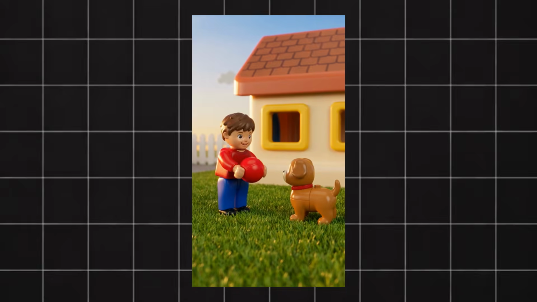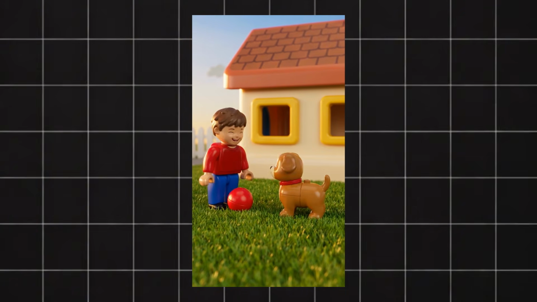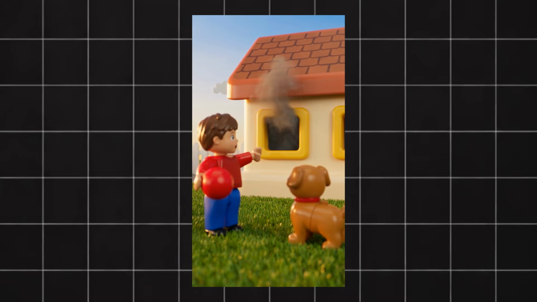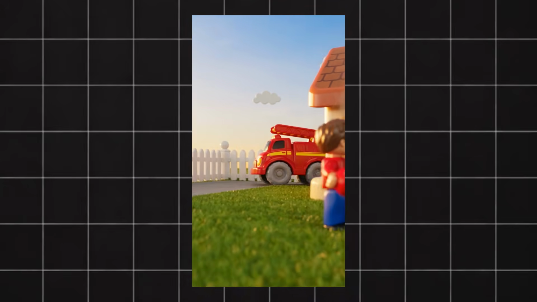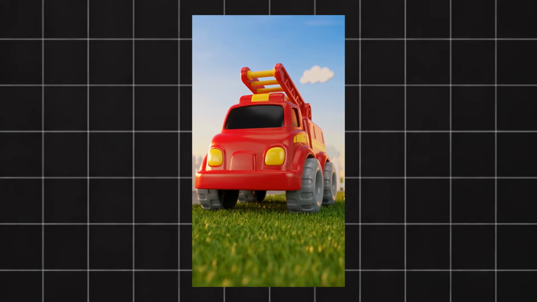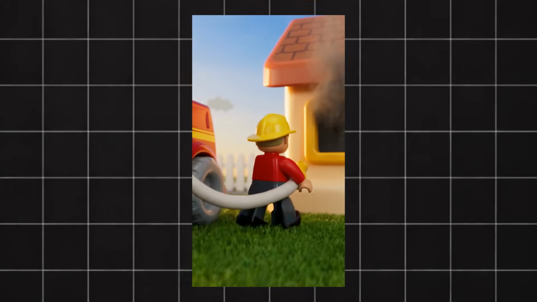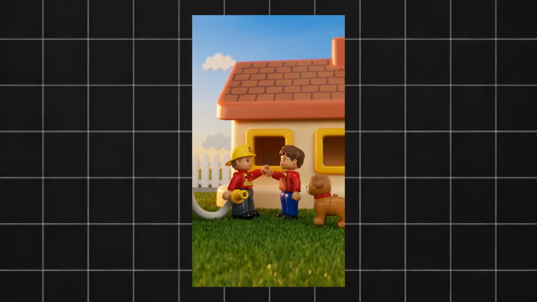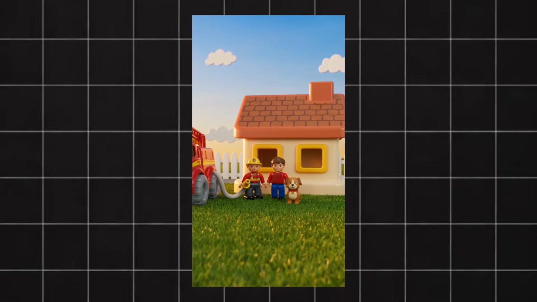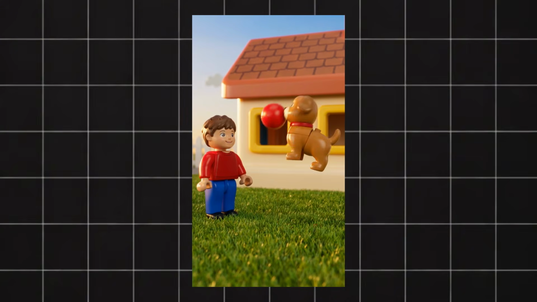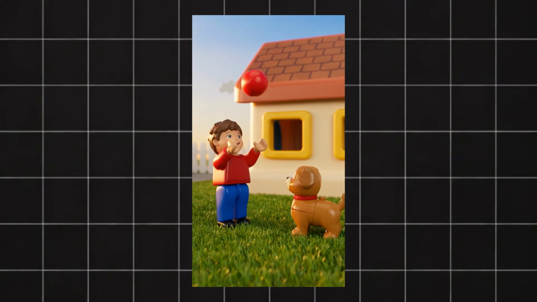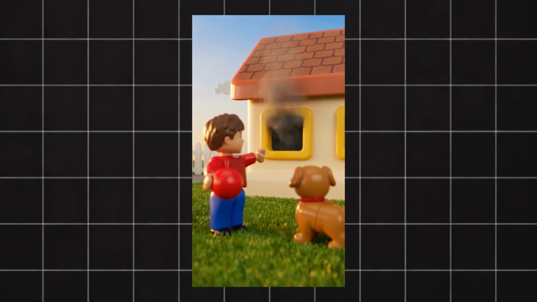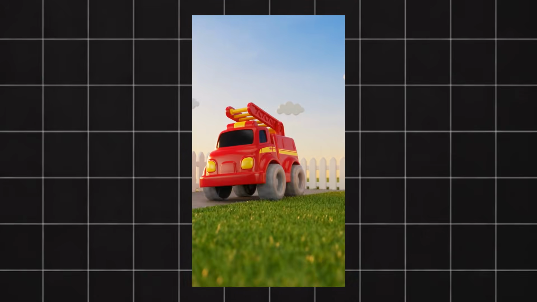As you can see, this is a completely different video compared to the first one. What I really like about this result is that the entire visual style stays consistent. The characters, the buildings, the vehicles and the environment all look like they belong inside the same animated toy world. The story is also really easy to understand. You immediately know what's happening without needing a lot of dialogue or explanation, which is obviously really useful for short form content. So you could easily turn something like this into an entire series.